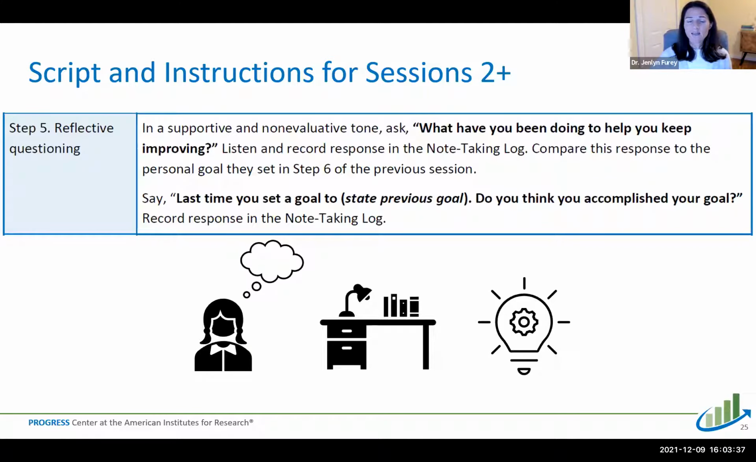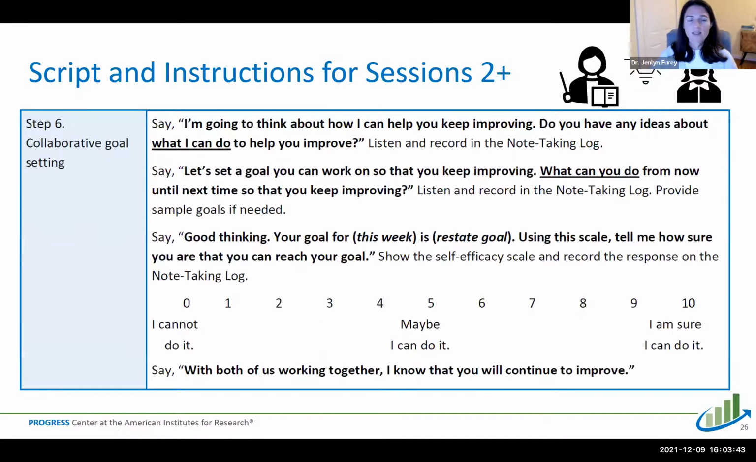So you're going to record that in the note-taking log. And then you're ready for the final step, step 6. And this step is the same as it was in the very first session. So again, you're going to first model that you're thinking about how you can help the student improve.